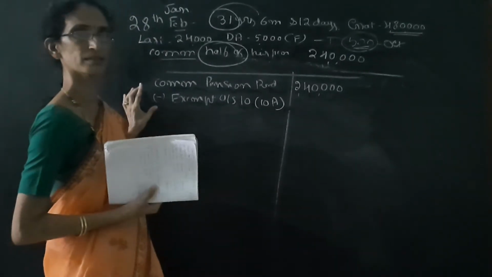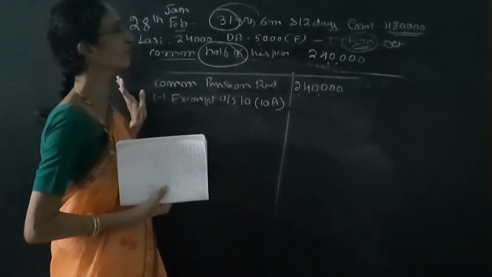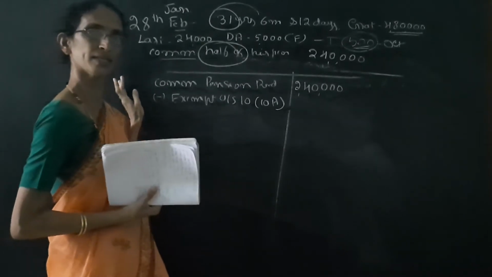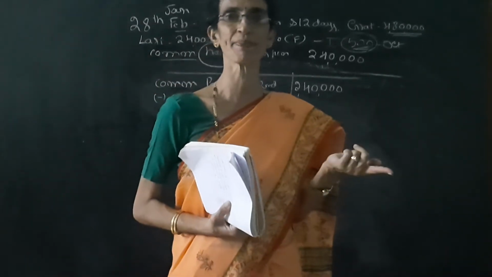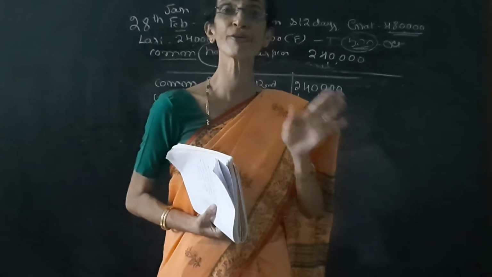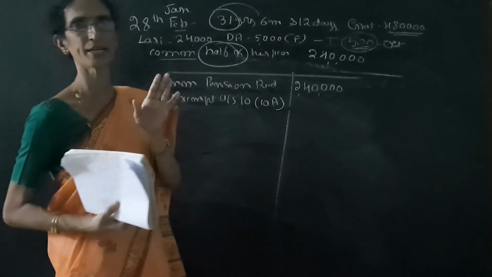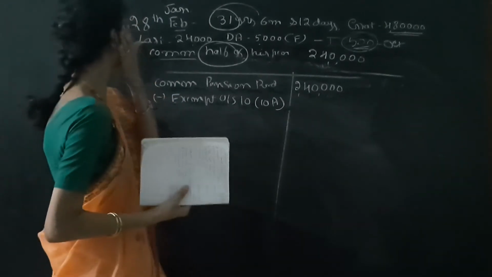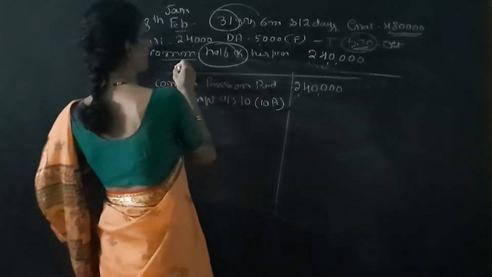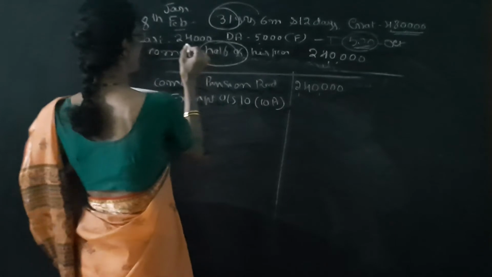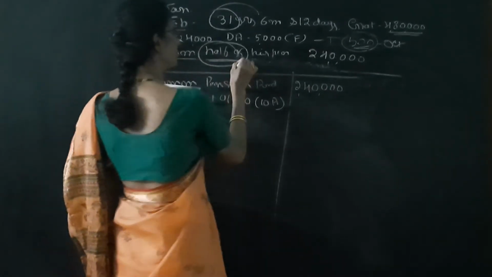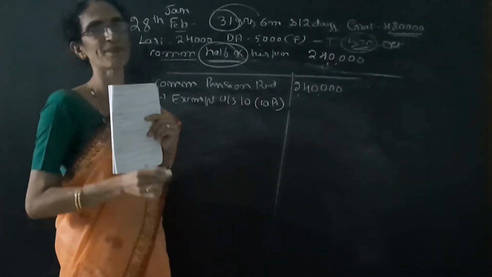In this case, once again, if he is receiving the gratuity, then 1/3 of the commuted pension is taxable. If he is not receiving the gratuity, then half of the commuted pension is taxable. Here it is clearly given, commuted half of the pension.